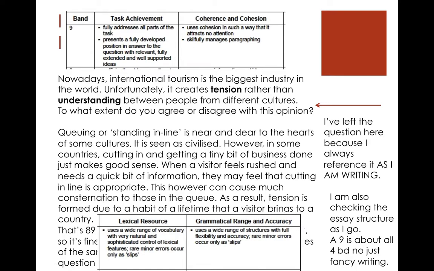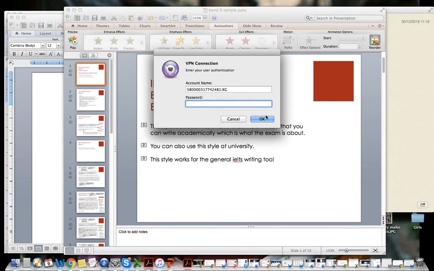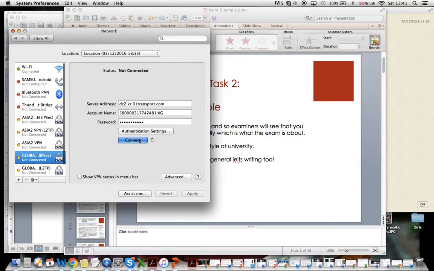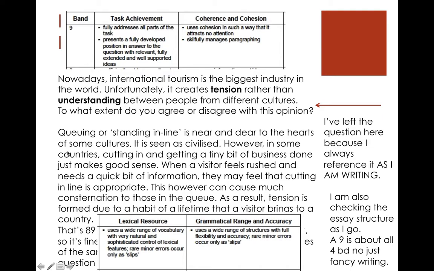So here we are with a paragraph that explains the task. It answers the task. It's a fully developed position, exactly the same as the paragraph before. Oops. Sorry, my internet likes to cut out. Welcome to living in China. Right, so fully developed position. It has one point, and we explain the example of it happening, and we have the result.